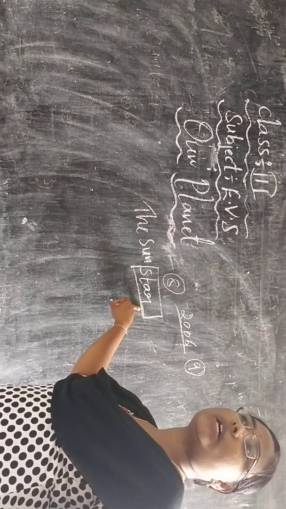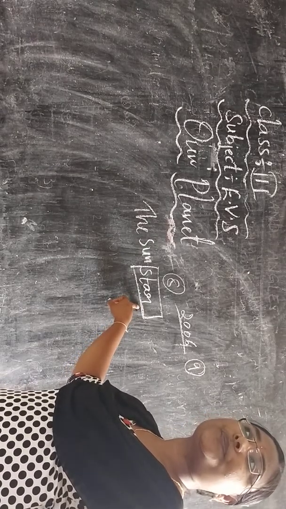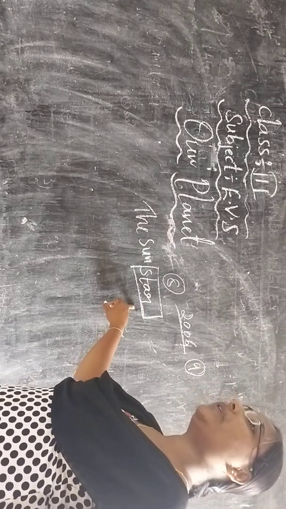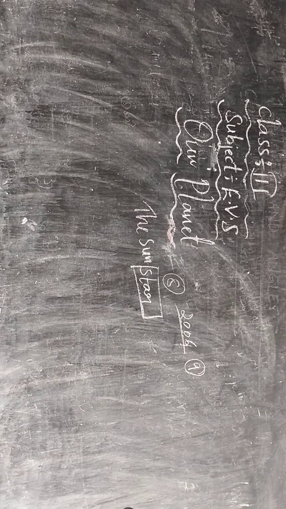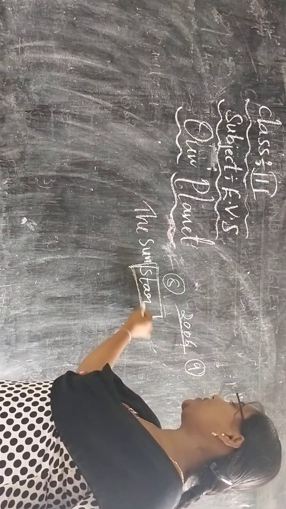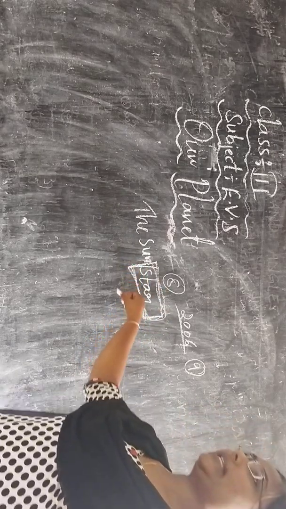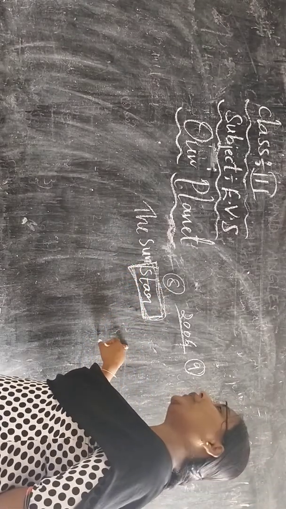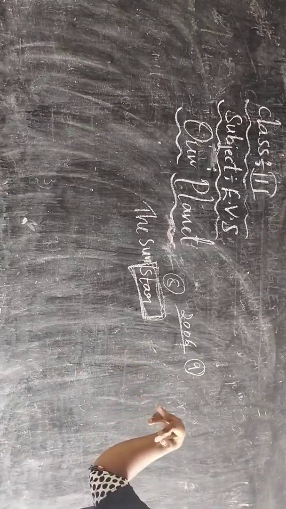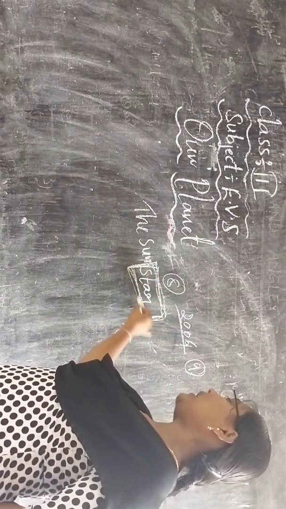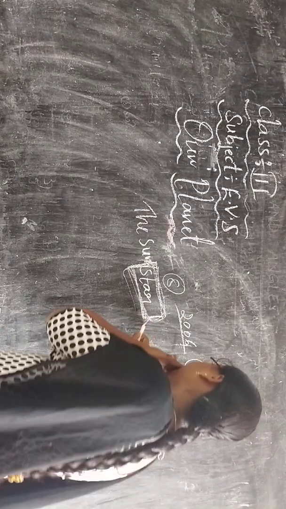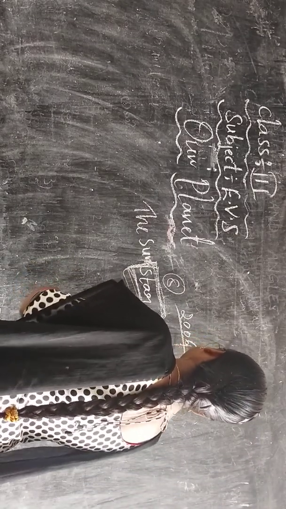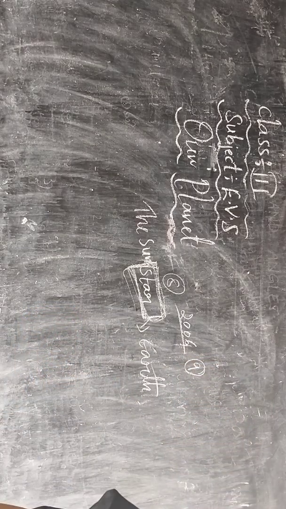Which star is the head of the solar system? The Sun is the head of our solar system. The 8 planets revolve around it, and this star is nearest to the Earth. The Sun gives us light and brightness.